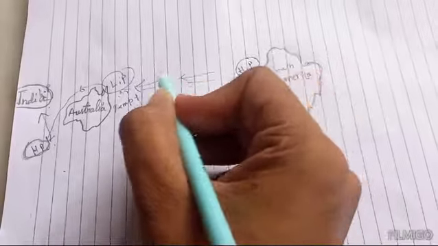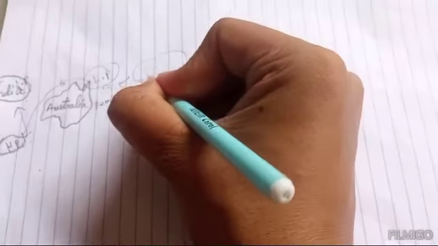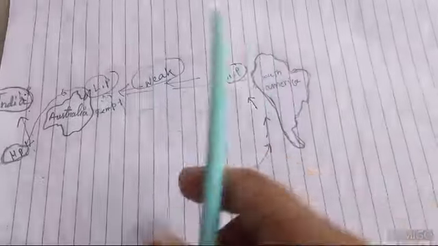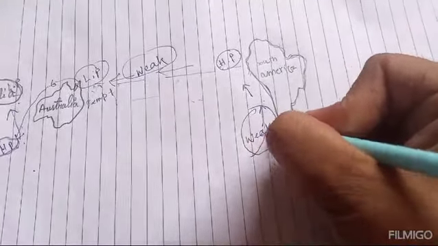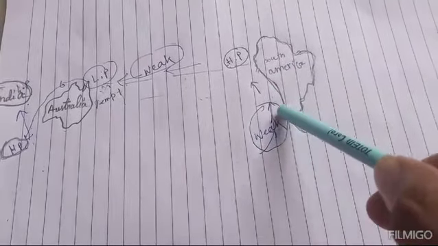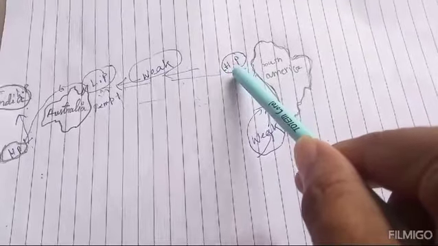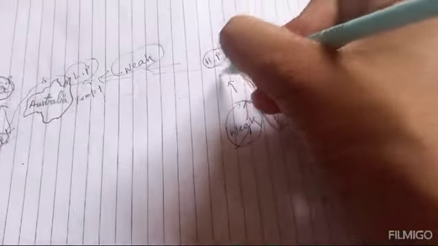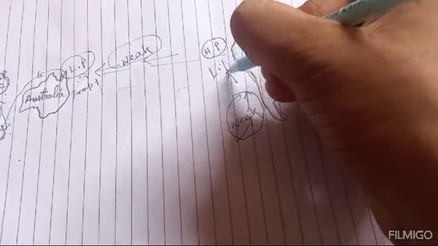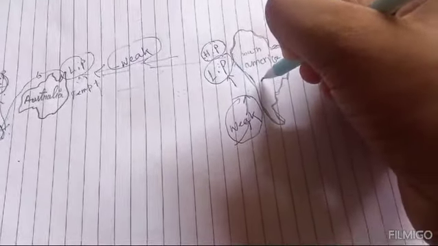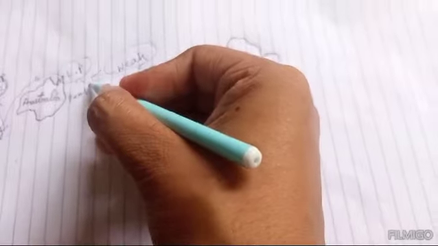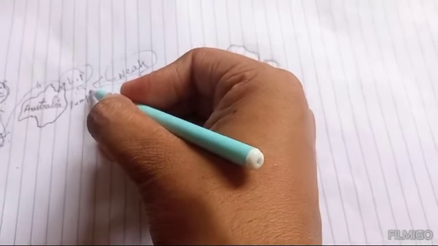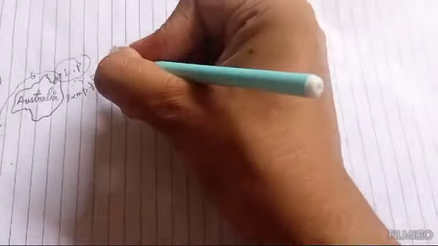But when the trade wind is weak, that means on the South American side this cold current will be weak. Whenever the cold current is weak, the high pressure will be altered into low pressure at South America. If the high pressure is altered into low pressure there, then the low pressure on the Australian side will be weak.